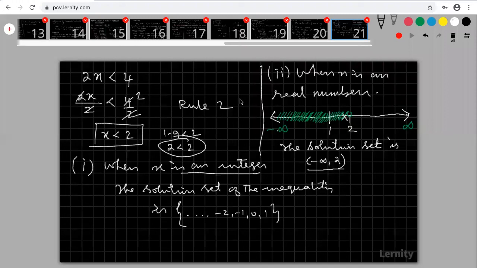Yes, Chitresh, what is your doubt? How will rule 2 come? Where are you asking? Here I am dividing. So look at that. What is my rule 1? My rule 1 is adding or subtracting some numbers on both sides. That is my rule 1. So when I am multiplying or dividing both sides, that is my rule 2. That's all. Are you okay, Chitresh? Very good.